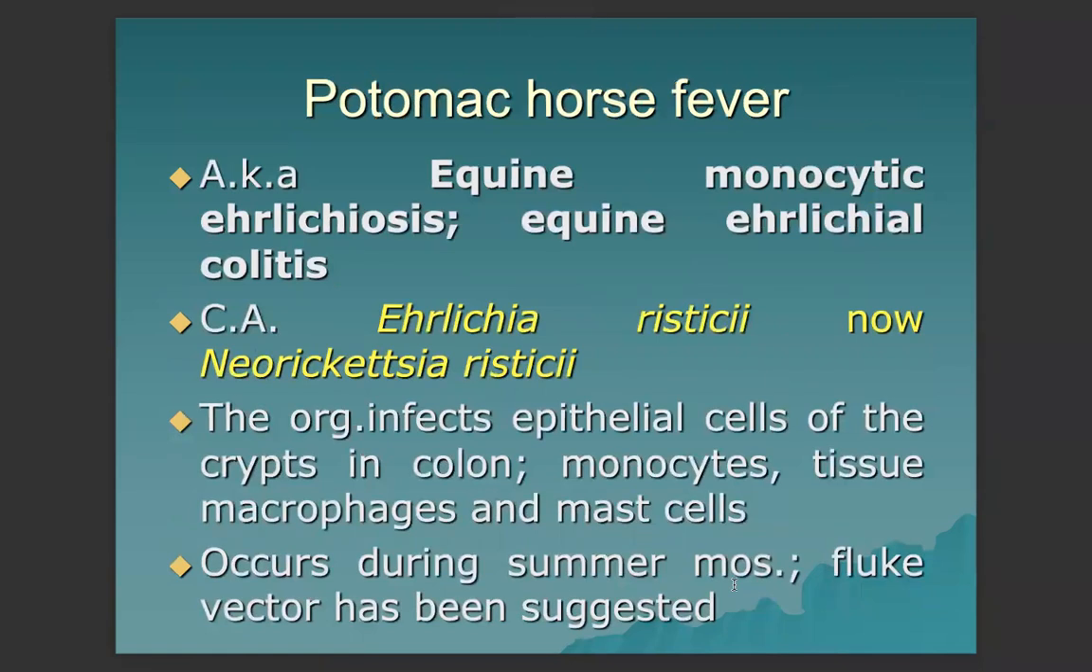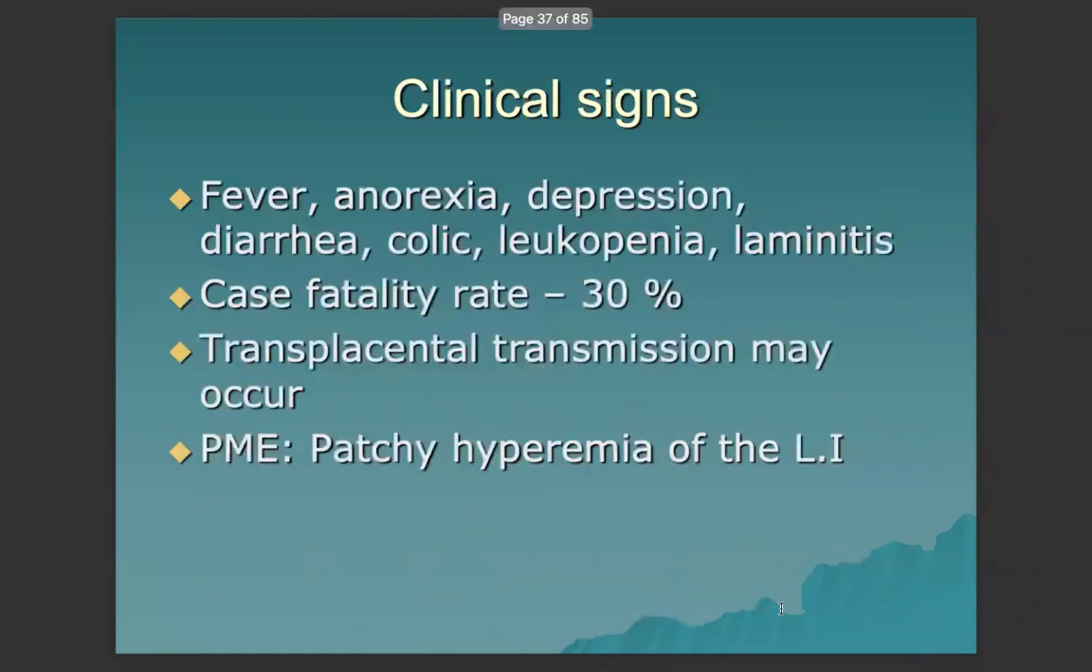Next, we have Potomac horse fever, also known as equine monocytic ehrlichiosis or equine ehrlichial colitis, which is caused by, the new name now is Neorickettsia risticii. Formerly, it was named Ehrlichia risticii. The organism infects epithelial cells of the crypts and colon, monocytes, tissue macrophages, and mast cells. It occurs during summer months, and a fluke vector has been suggested to transmit the disease.